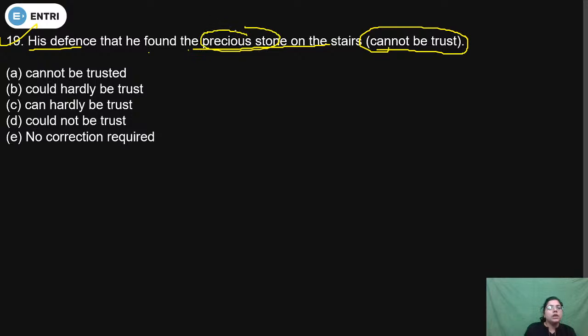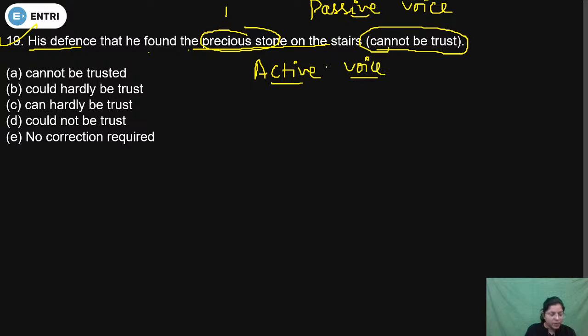Okay students, we can see that in this question, he found the precious stone on the stairs cannot be trusted. So this is a case of passive voice. You know what is the difference between active and passive? In active voice, the sentence always begins with the performer of the action, which is known as the subject.